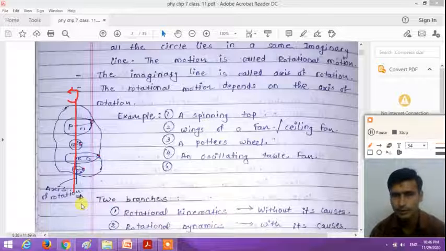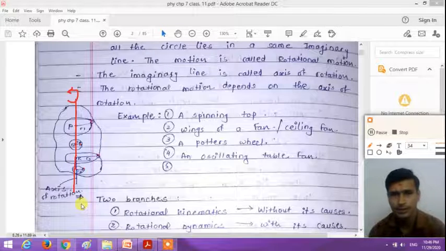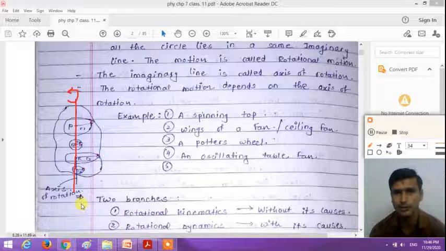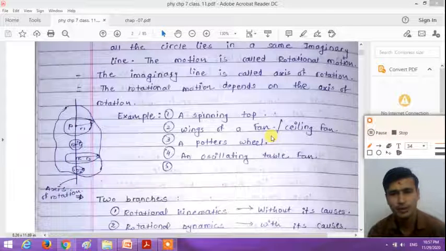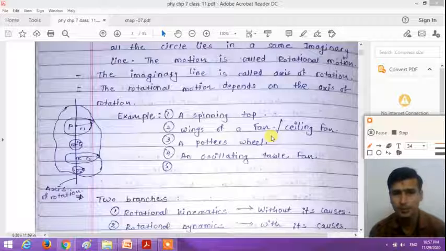So when all the particles of the rigid body perform circular motion such that the centers of all the circles lie on the same imaginary line, the motion is said to be rotational motion. So dear student, understand what do you mean by rotational motion?